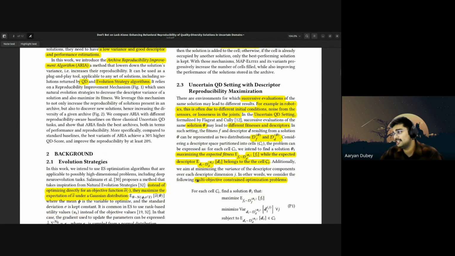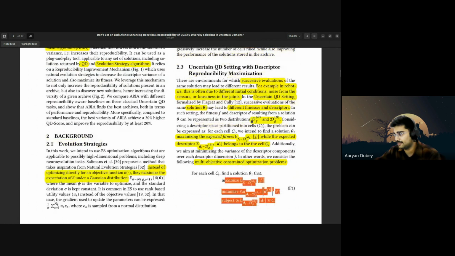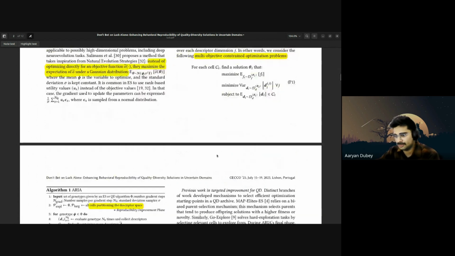So in the end, they say that this particular problem, uncertainty QD setting with descriptor reproducibility maximization, becomes a multi-objective problem where you have to solve 3 of these equations. We have to keep in mind this optimization problem, that was this df and dd, where we have to maximize df, becomes problem P1, which we are going to see in the latter part of the paper.